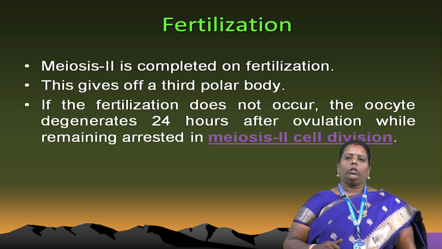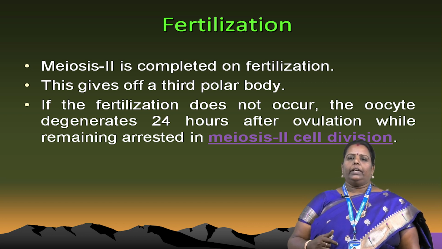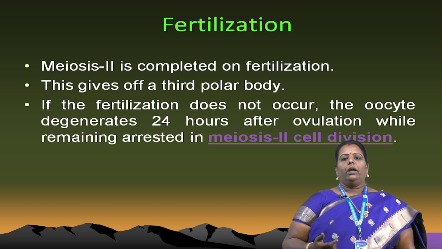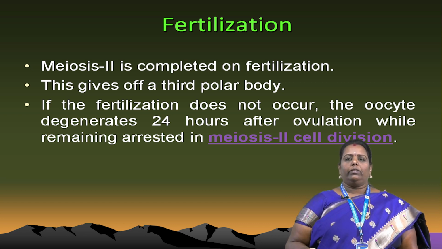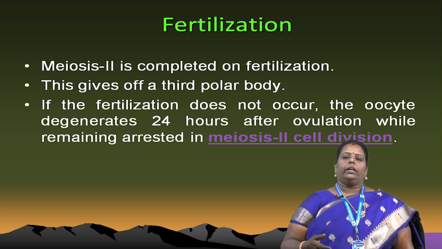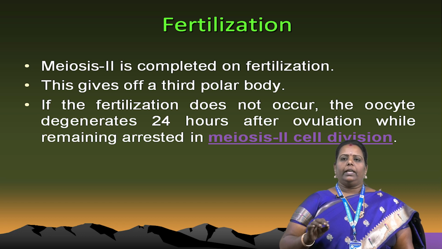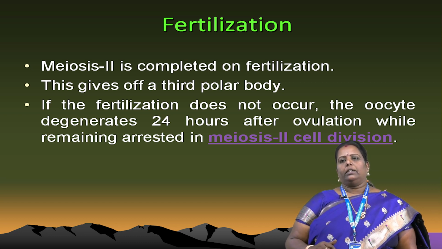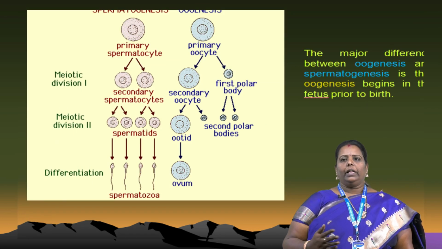Meiosis two is completed upon fertilization, and it gives off the third polar body. If fertilization does not occur, the oocyte degenerates 24 hours after ovulation, while remaining arrested in meiosis two. If the sperm does not fuse with the egg, fertilization does not take place, and then menstruation occurs. Next, that is the difference.